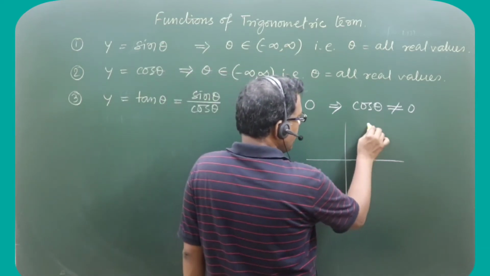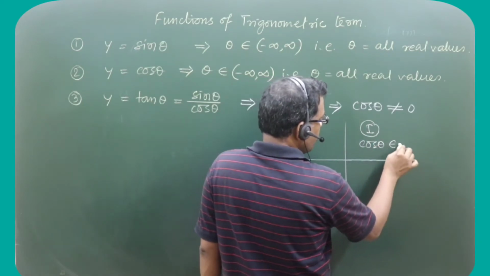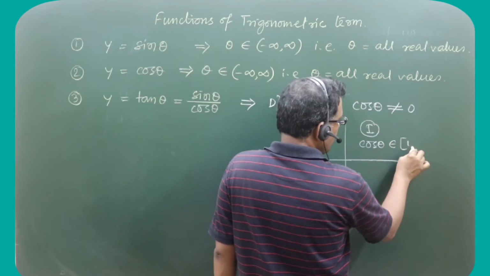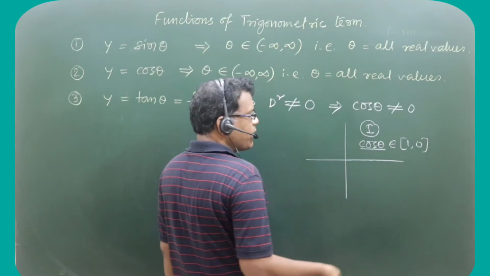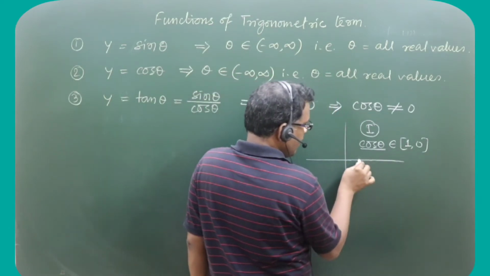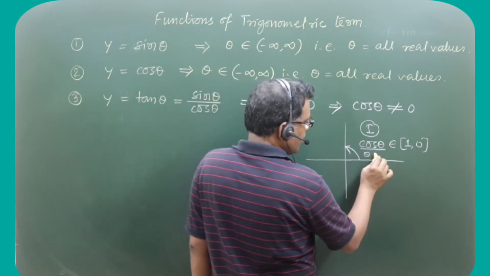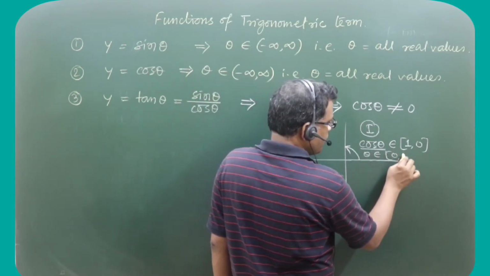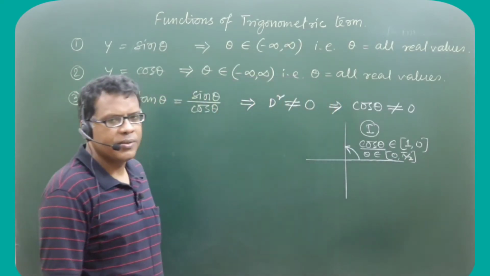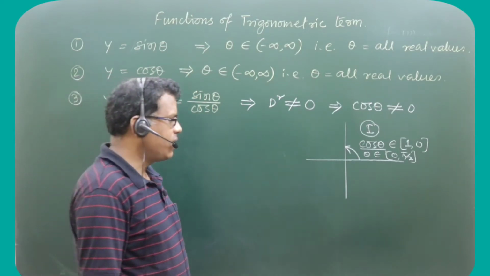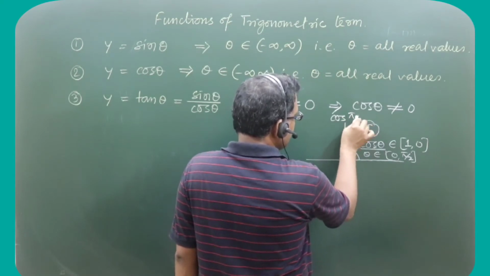In quadrant 1, the value of cos theta varies from 1 to 0, because theta ranges from 0 to pi by 2. So as theta changes from 0 to pi by 2, the corresponding value of cos theta is 1 to 0. Yes, you are correct that at cos pi by 2, that is 90 degree, it is 0.